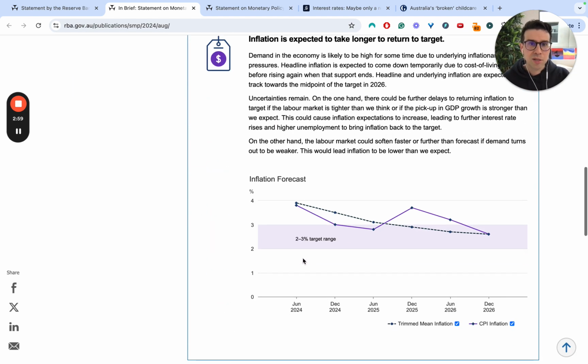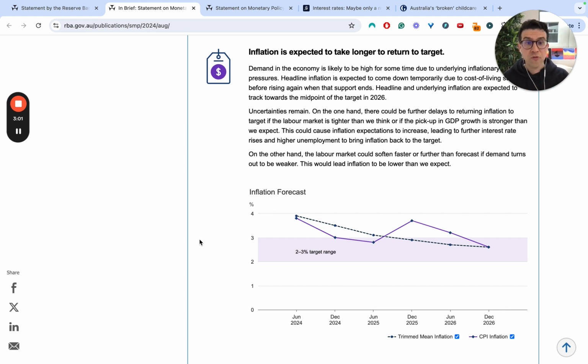What's really interesting to see, though, is just the RBA's acknowledgement that inflation is going to stay much higher and for longer than anticipated. So you can see the 2 to 3 target. We can see we're here, CPI outcome and trimmed mean outcome. They're well above the 2 to 3% target right now. You can see really by the end of the year, maybe CPI inflation is right on the high end if we're lucky. Trimmed mean is still higher at 3.5. And okay, great, we're finally getting to a point, middle of next year, 2025, where maybe they're both almost at the high end.